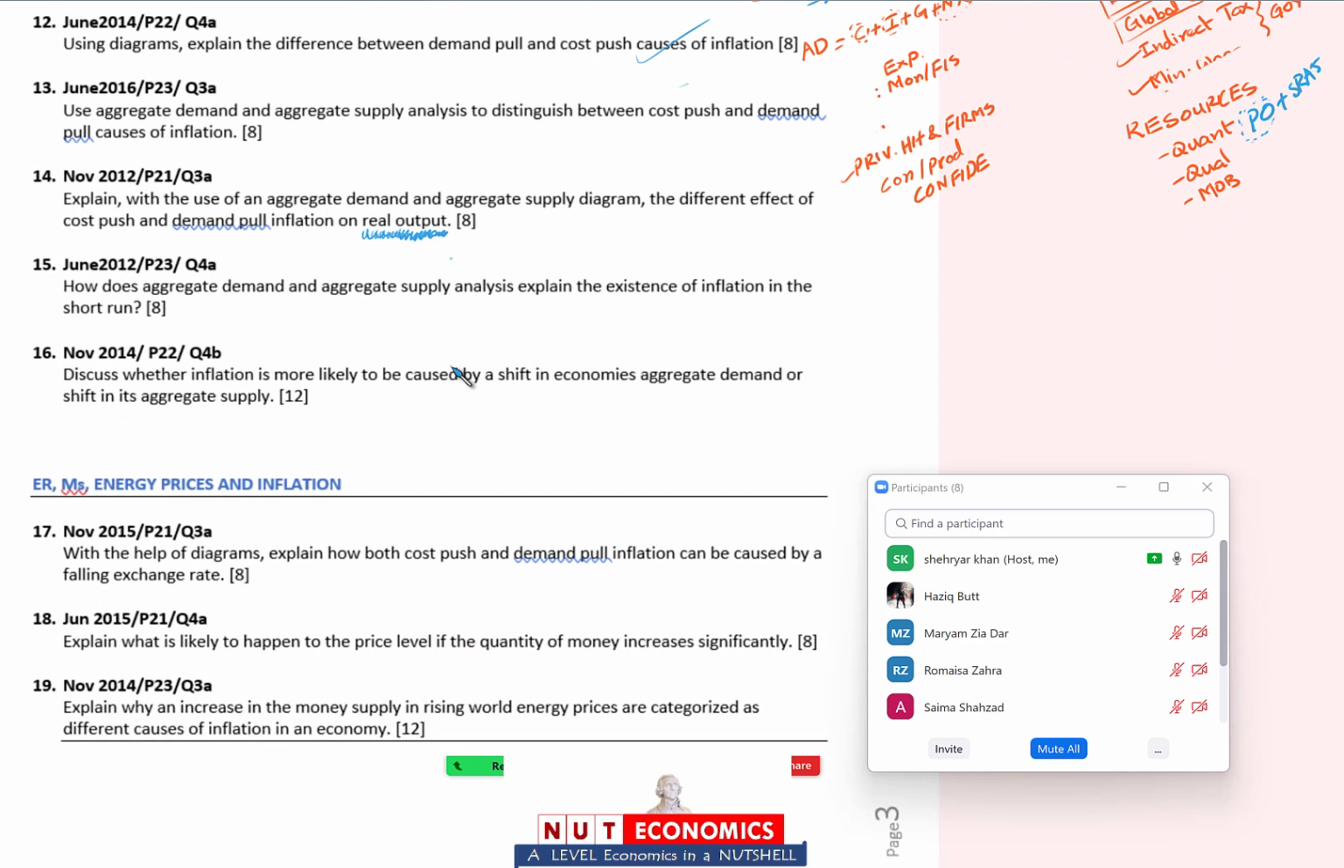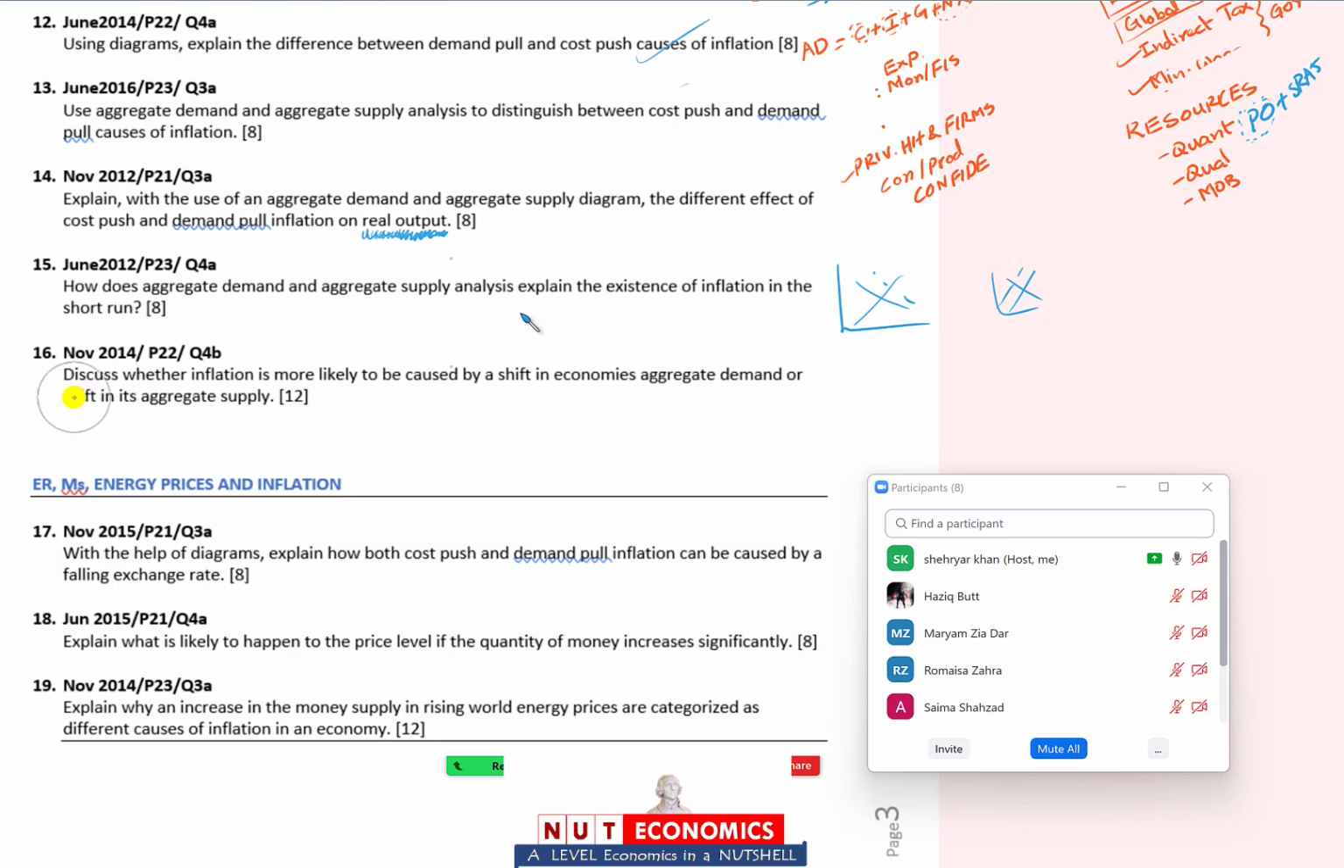Next, 2012 paper 2-3 question 4a. How does aggregate demand and supply analysis explain the existence of inflation in the short run? Again, it's the same analysis. Demand pull inflation when aggregate demand increases, cost push inflation when the aggregate supply decreases. Below that you have to give detail on what some of the reasons are why aggregate demand may increase, and why aggregate supply may increase.